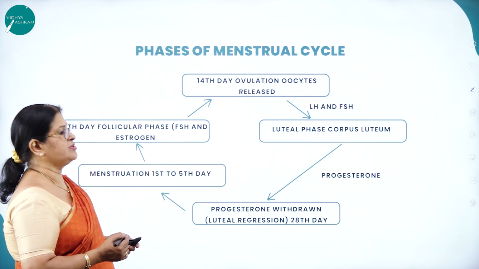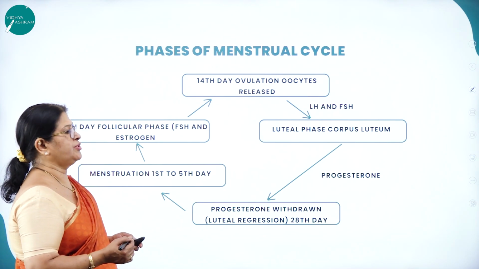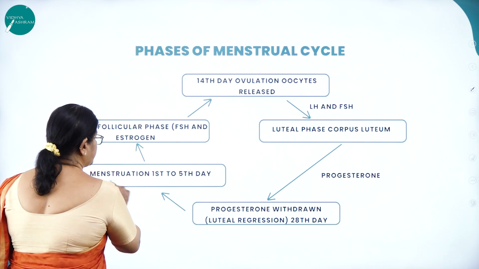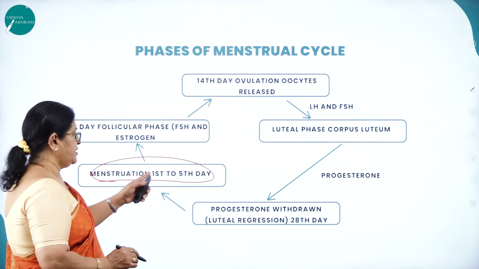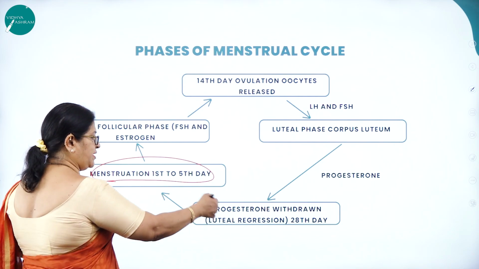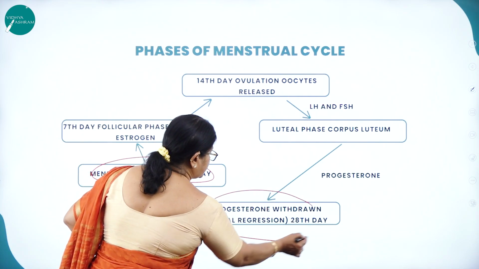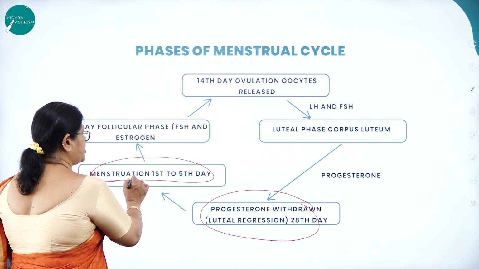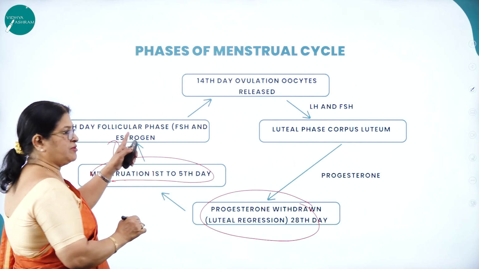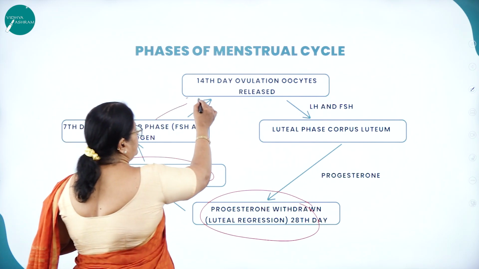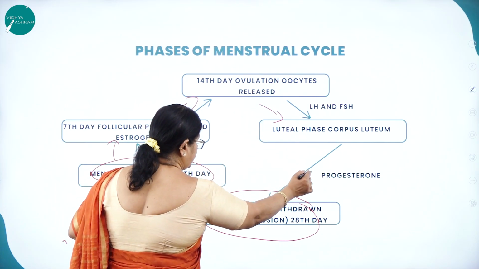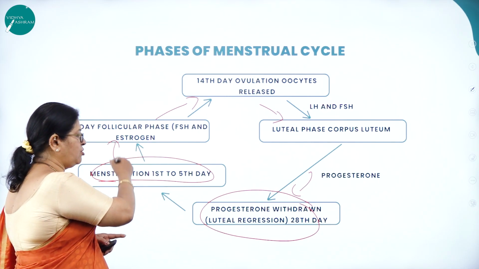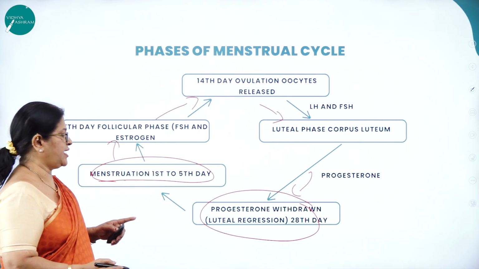Then the phases of the menstrual cycle, as we already discussed. The first phase is the menstrual phase, from the 5th day, and it starts again from the 28th day. So menstruation phase, then comes the follicular phase, next the ovulatory phase and the luteal phase, and from the luteal phase it goes back to the first menstrual phase.